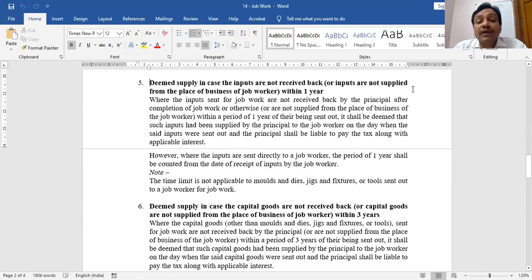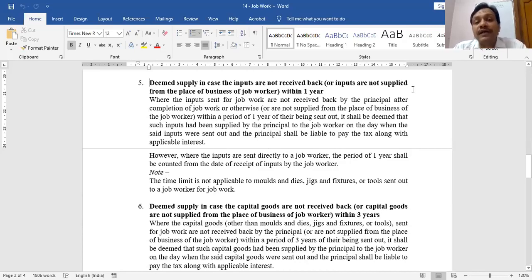But the date will not be the date of 1 year limit expiry. Government says on the date when you originally sent the buttons, that date will be assumed to be the date when you supplied the buttons. So the date on which it is treated as the supply of buttons is not 7th November 2020, which is after 1 year.